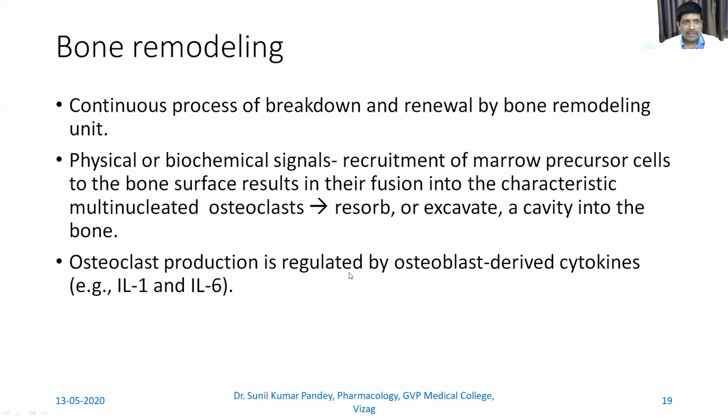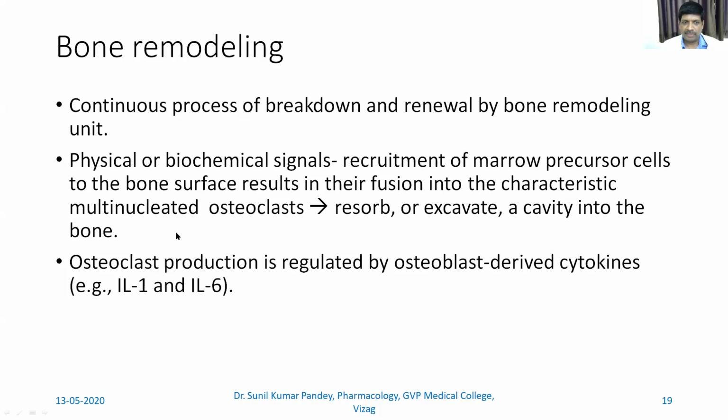So what is bone remodeling? Bone remodeling is a continuous process of breakdown and renewal. That's why it is called a cycle by the bone remodeling unit. Some physical or biochemical signal will cause recruitment of marrow precursor cells to the bone surface, which results in their fusion into the characteristic multinucleated osteoclast. So the formation of osteoclast appears here, which causes resorption or excavation of a cavity in the bone.